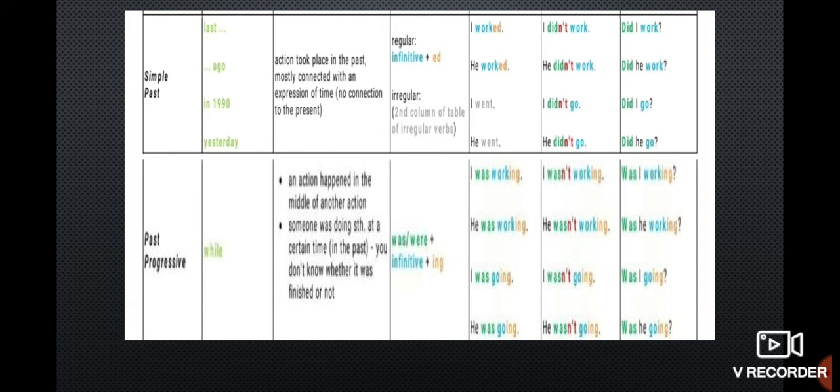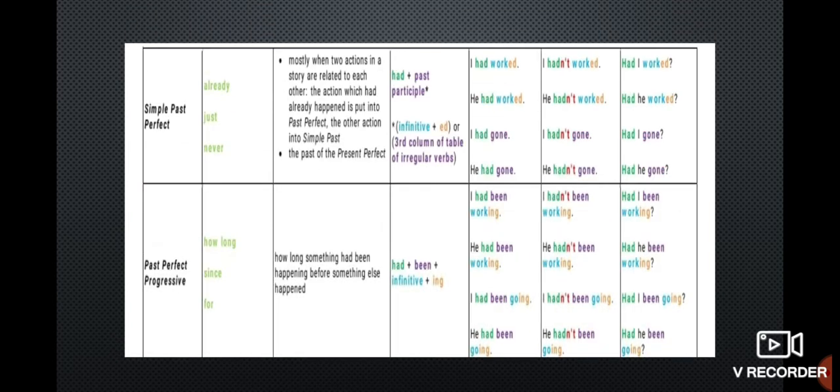Was is used for singular, were is for plural. So he was working harder. I was playing football. The students were not playing. Was I going? These are certain examples of past continuous or past progressive.